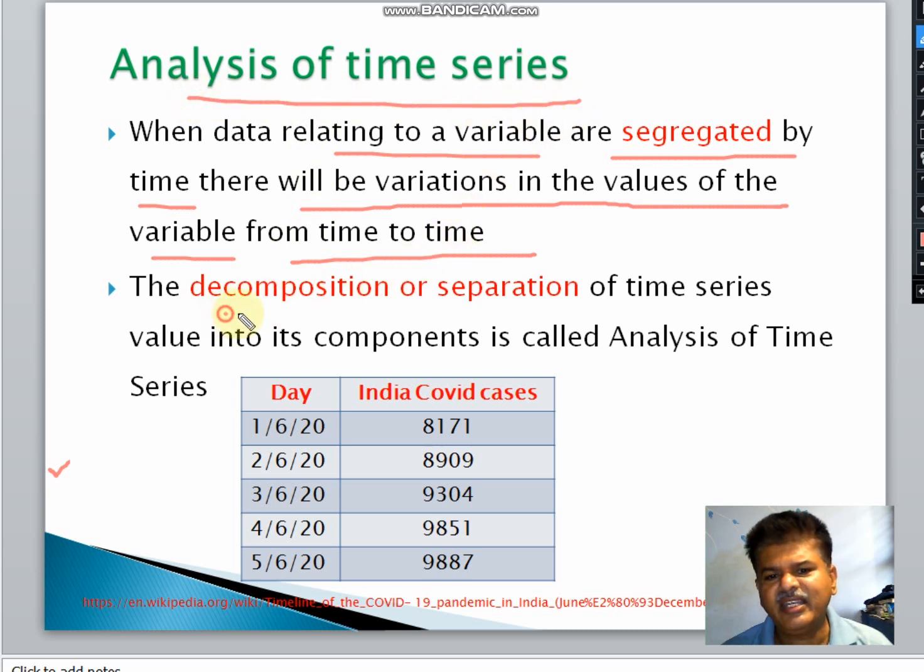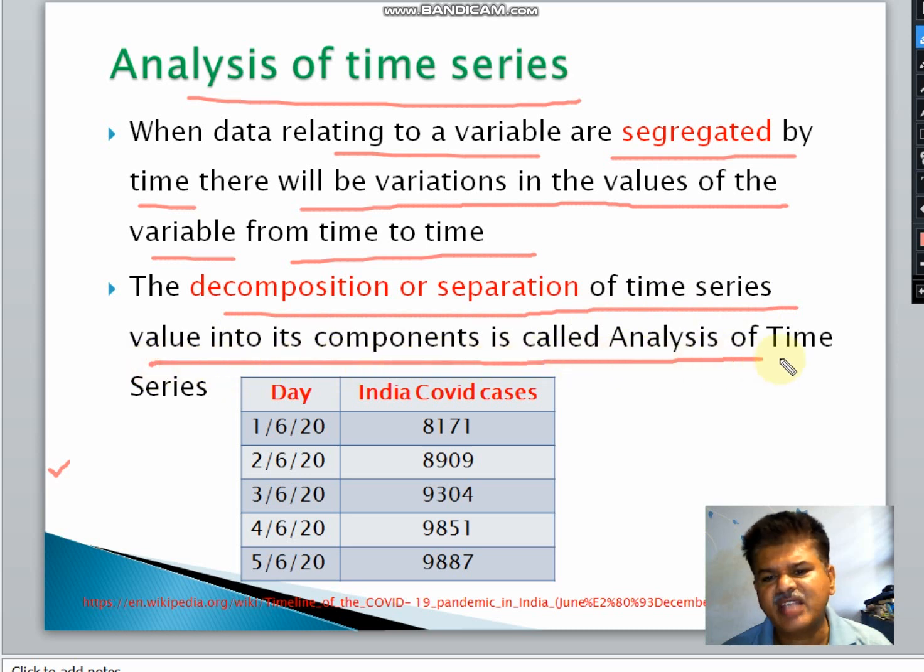Again, the decomposition or separation of time series values into its components is also called analysis of time series. That means according to those factors which are influencing the differences in the time series data. So what are those components? We can decompose, we can separate these components which are affecting the time series.